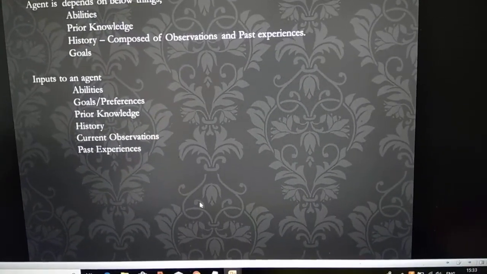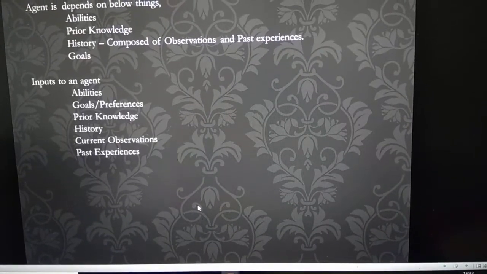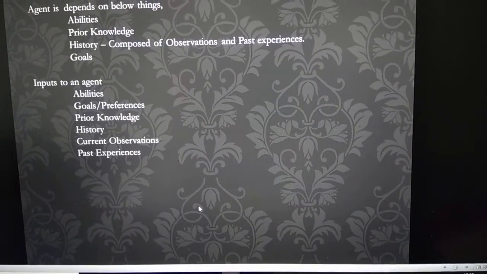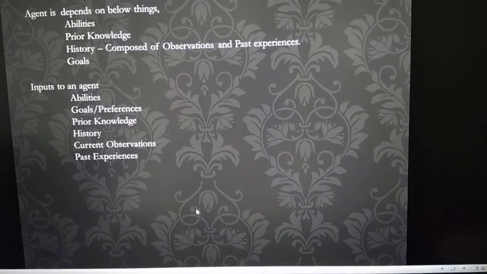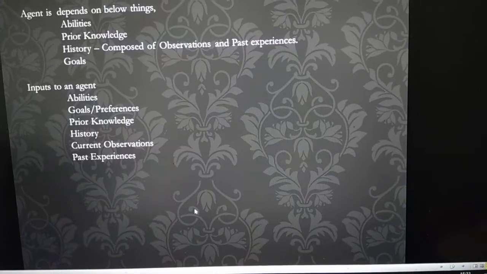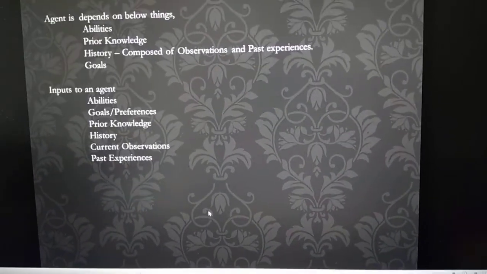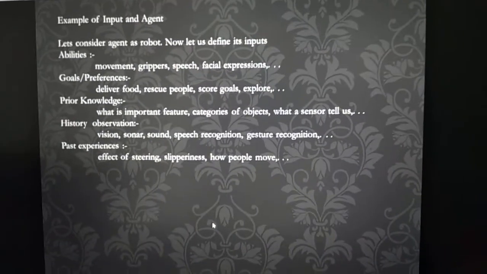Likewise, I should also get inputs, right? What are my inputs? Ability is my input. Goal is my input. My prior knowledge is my input and history is my input. Current observation and past experiences are my inputs, right?